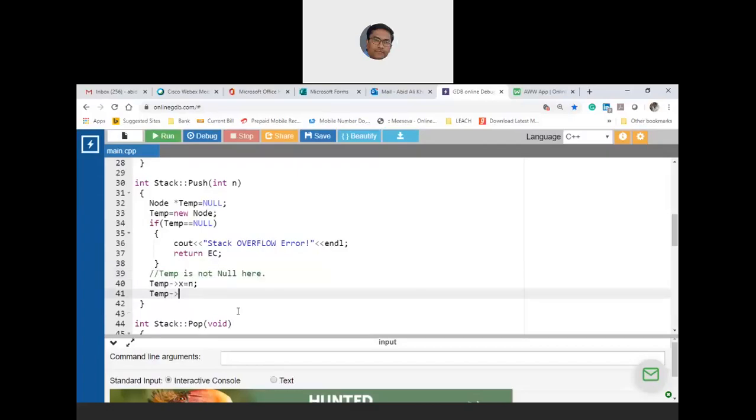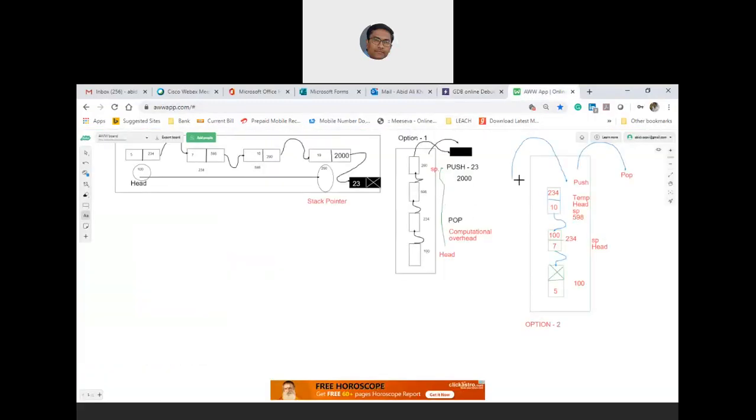Okay, so let me put this in comment. That means this node needs to be added. So what logic has to be written? In temp arrow x, you have to keep n item, and in temp arrow pointer to next node, you keep stack pointer. Okay, so therefore what happens? Let us assume in our case here you have inserted 5.